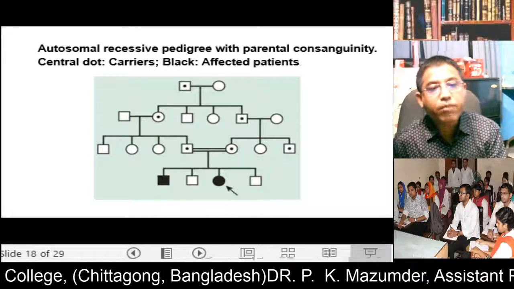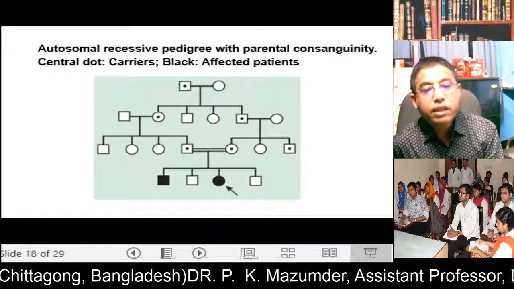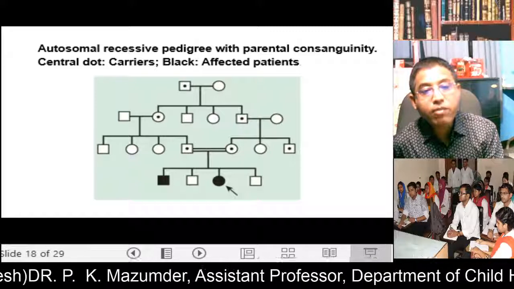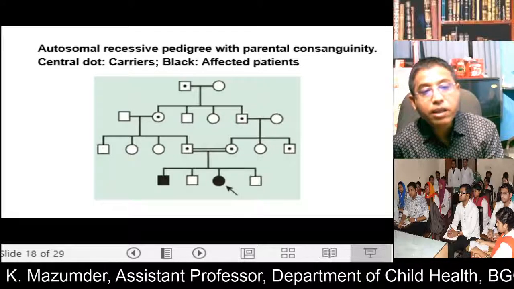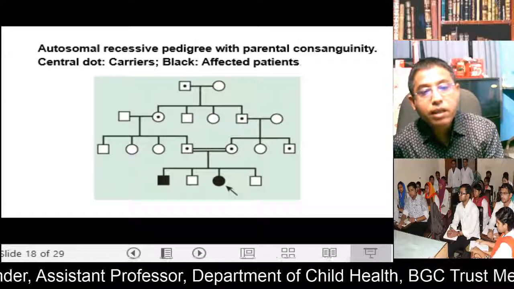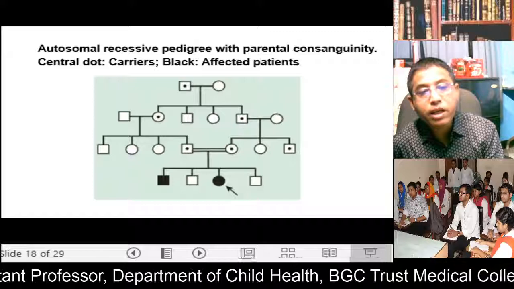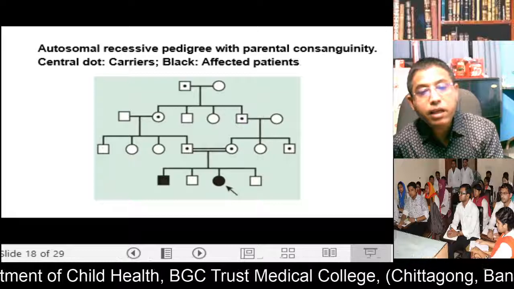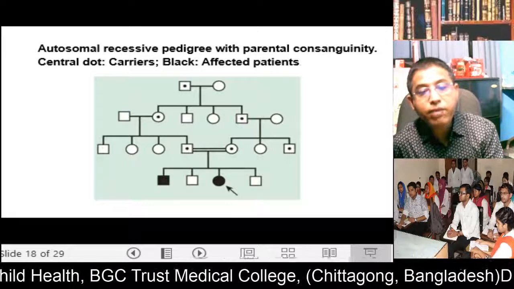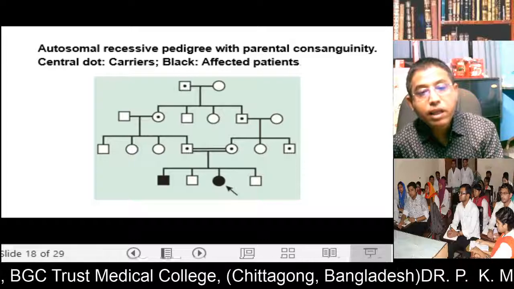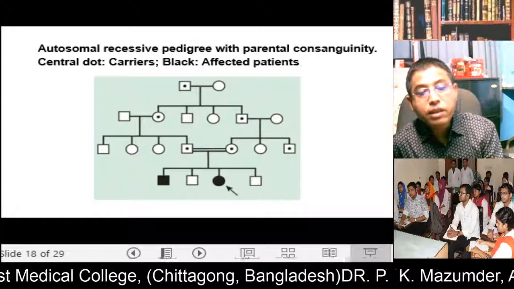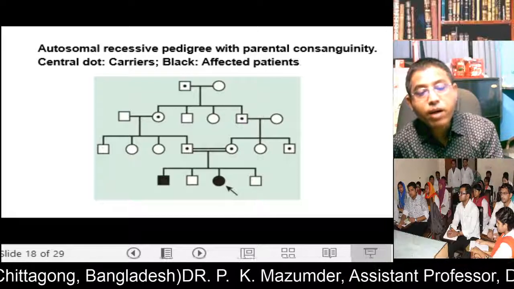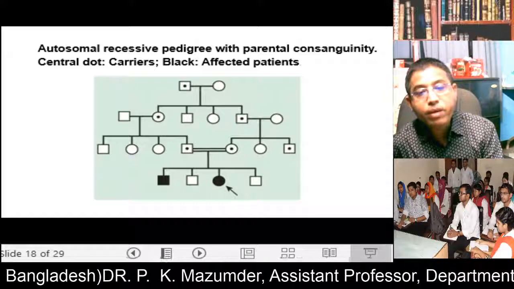Now this is the pedigree of autosomal recessive disorders. This black spot indicates the carrier. This is a carrier, this is normal. So a carrier father and normal mother, their offspring are carrier daughter and carrier son. And in the second generation, if a carrier son marries a healthy female, they also transmit the mutant gene to son or daughter, but these are carriers and do not manifest the disease.